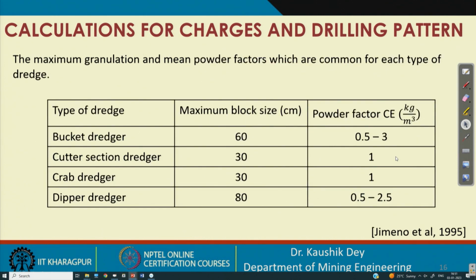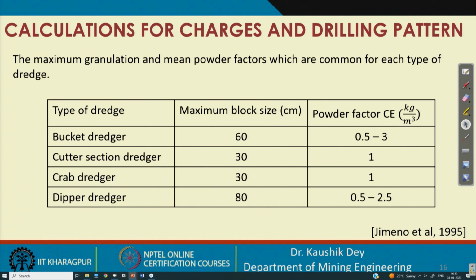Now, based on that, Gimeno has suggested the powder factor and the block sizes for considering the bucket dredger. If the maximum allowable block size is 60 centimeter, then the powder factor varies from 0.5 to 3. For cutter suction dredger, if the maximum block size is 30 centimeter, then it is 1.